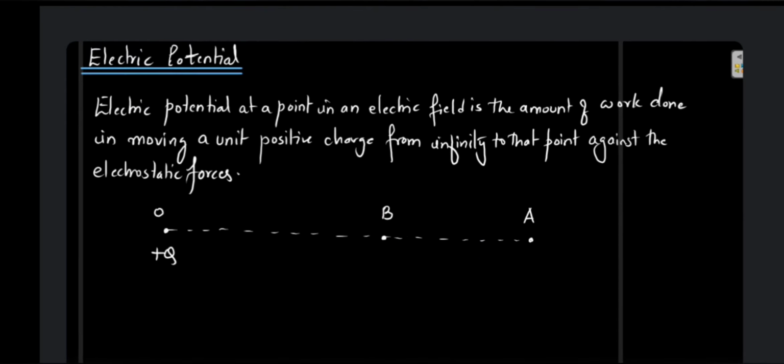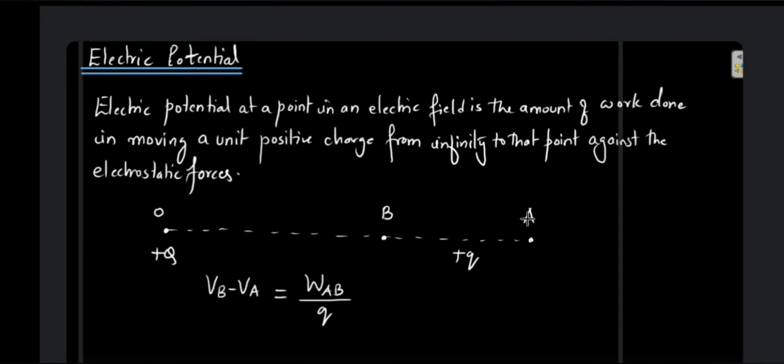So now let us come to electric potential or electrostatic potential. So now what will be electrostatic potential? Just now we saw that if I have a source charge plus Q and if I consider 2 points A and B in the electric field of this source charge and I move a test charge of small plus q from A to B, then the work done in moving the charge from A to B divided by the charge gives me the potential difference between the 2 points. It is VB minus VA.